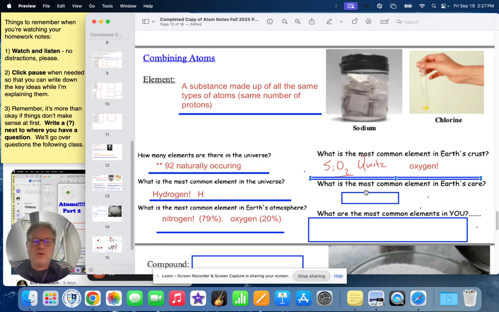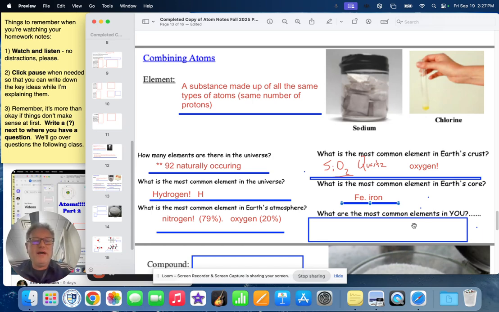Now, what about in the core of the Earth? When we get down to the center of the core of the Earth, any guesses? That's certainly iron. We have a solid iron core in the center of the Earth. Around the solid iron core is a liquid iron core that kind of spins and creates a magnetic field. That's why we have a magnetic field.